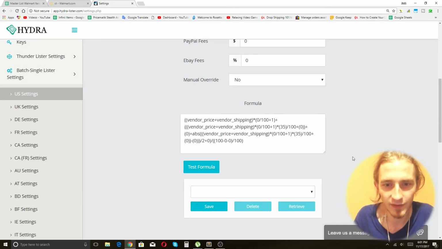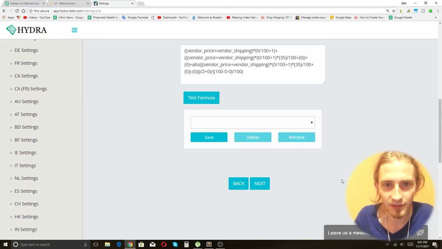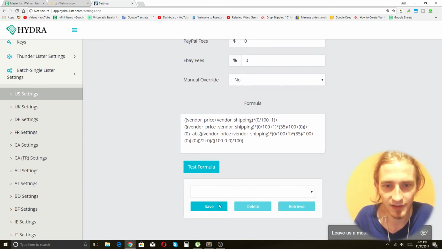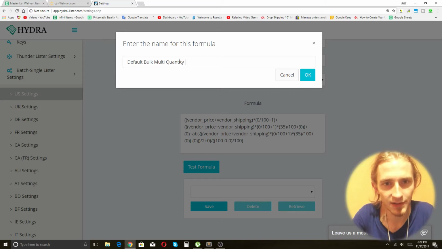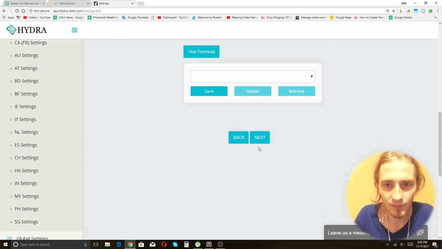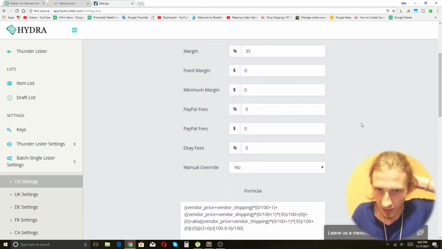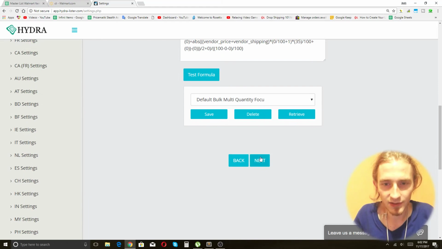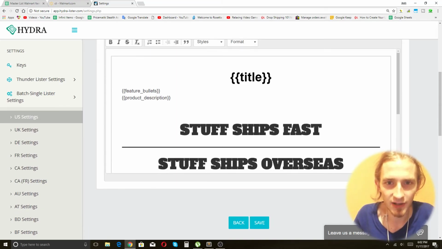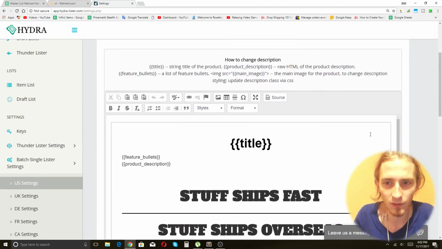Okay, good. Perfect. Okay, so now what we're going to do is click save, actually. Enter the name for this formula. Default bulk multi-quantity focus. Okay. All right, so we're saving that. Okay, it's already saved. We're good. 3.5, and now what we're going to do is just go next, because the Hydra part doesn't matter a whole lot.